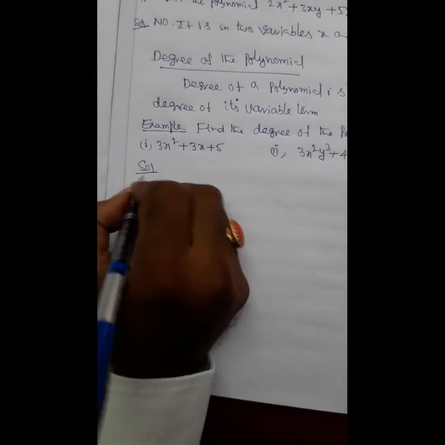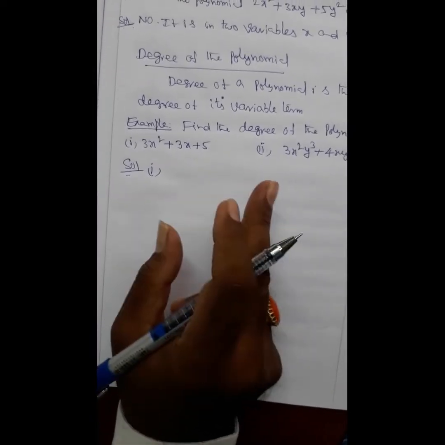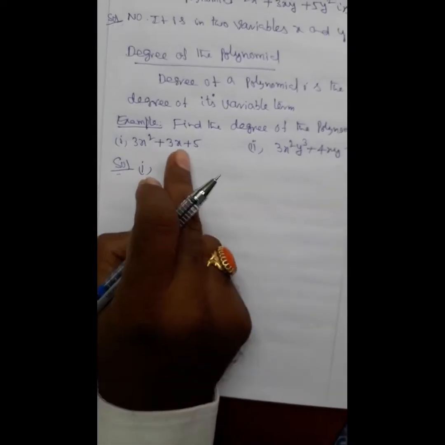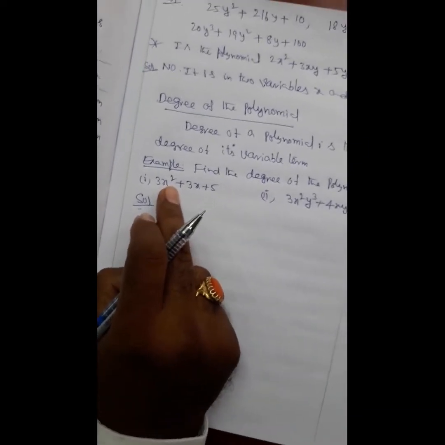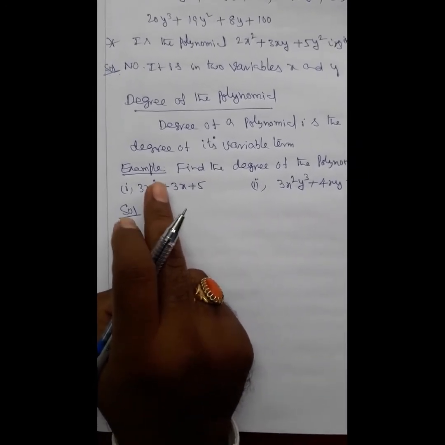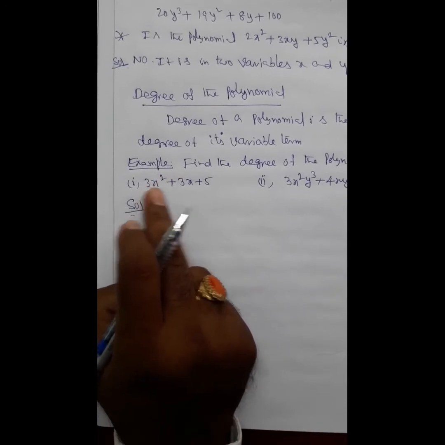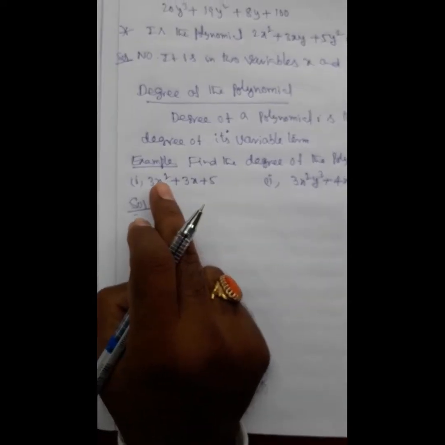Solution for the first one. We know that the degree of a polynomial is the highest degree of its variable term. Highest degree means highest power, that is the degree of the whole polynomial. Here the variable is x, its highest power is 2.